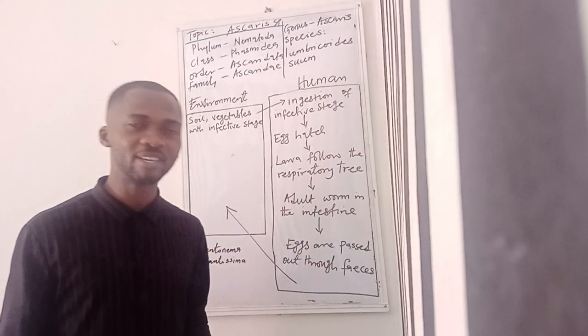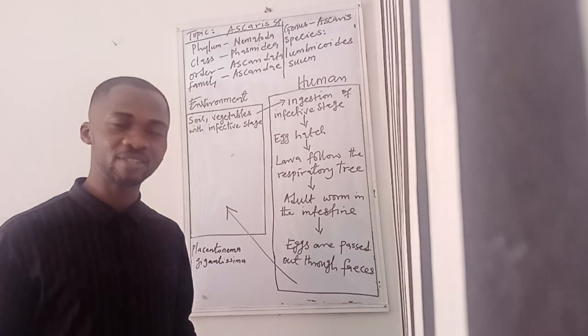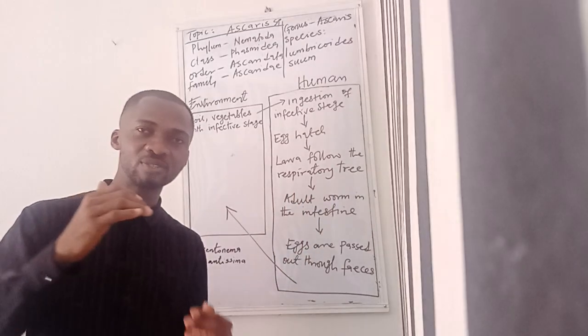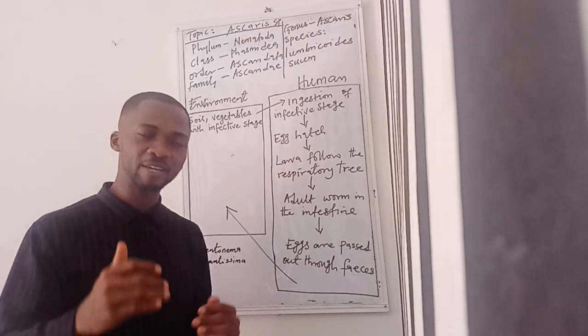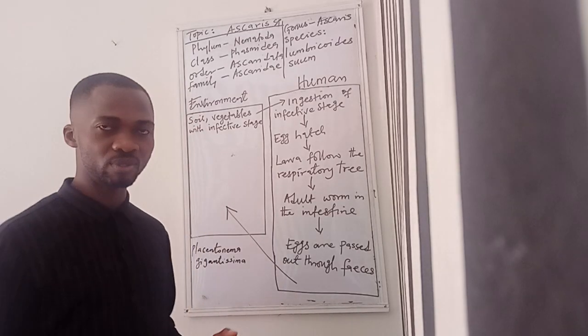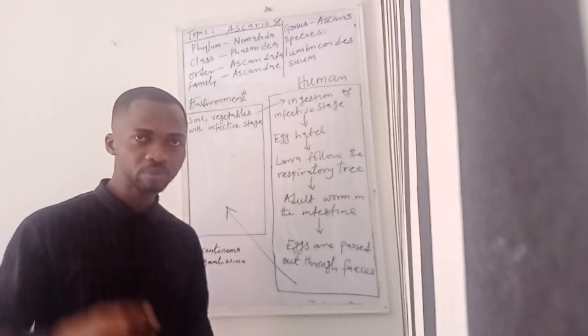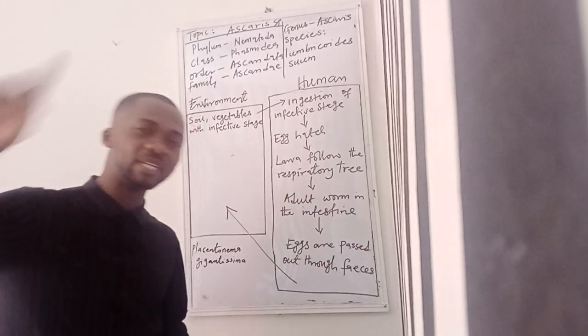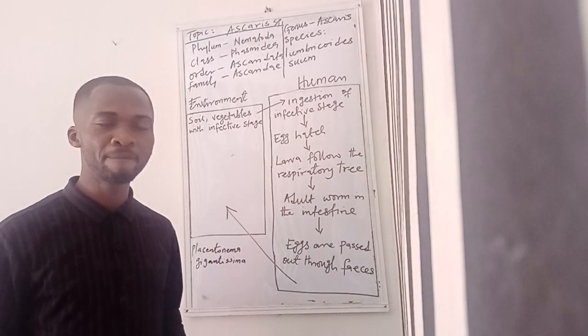Embryonation of the eggs takes about 9 to 13 days, or about 2 weeks. And that is the molting of this egg from L1 to L2. That is what we call embryonation. So the infective stage is the L2 larva, which is within the eggshell.